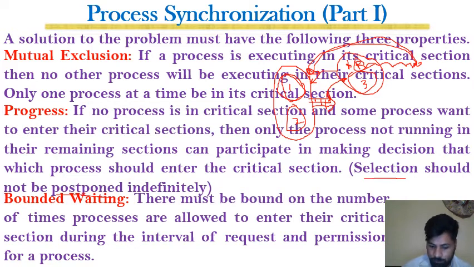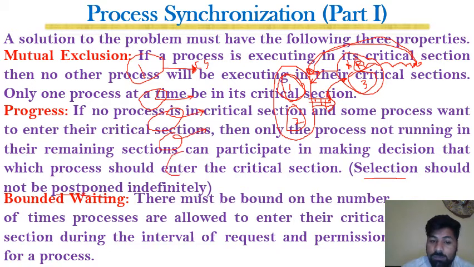For example, here is a process and this process is waiting for the critical section. As long as it is waiting, another process which was also waiting enters the critical section. Another process comes, waits, and then enters.